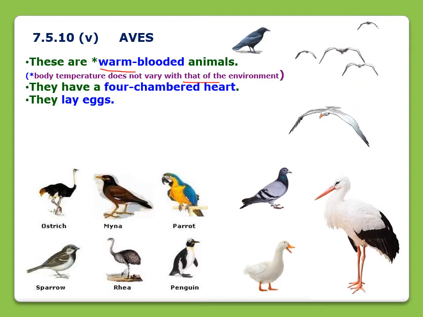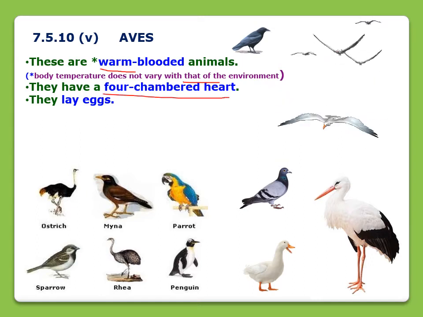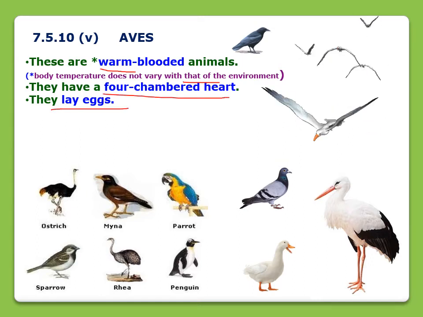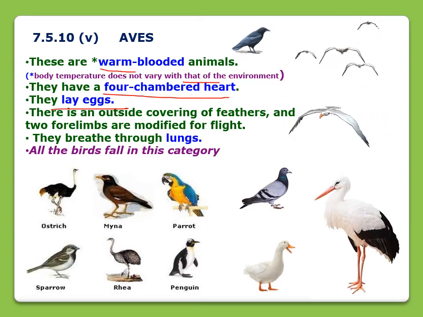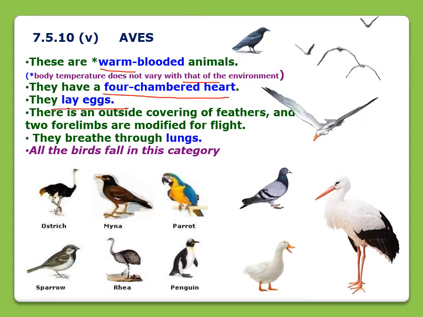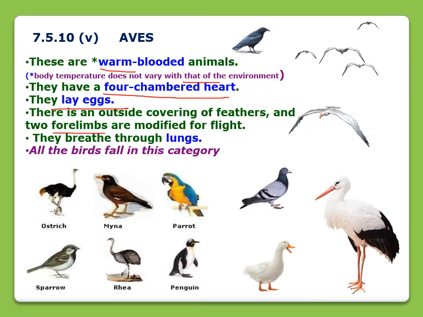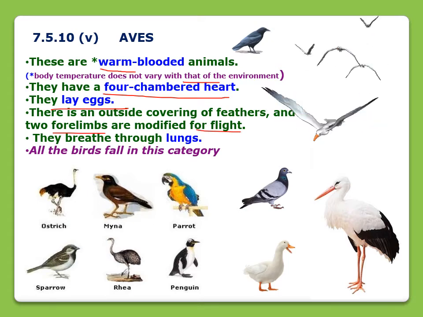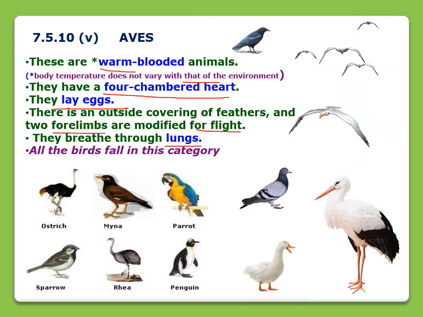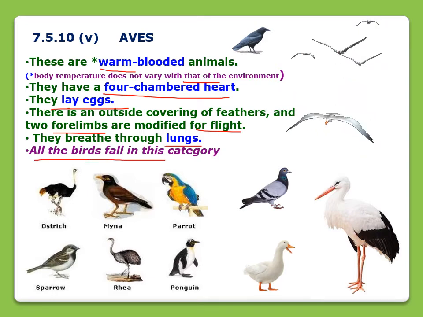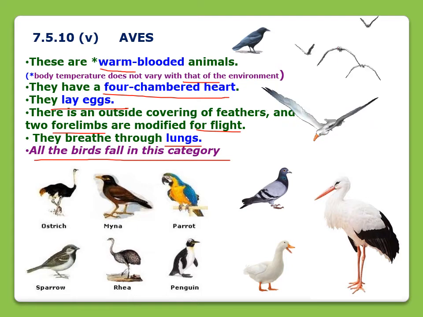These animals have a four-chambered heart. They lay eggs, and there is an outside covering of feathers, and the two forelimbs are modified for flight. And they breathe through lungs. As I told you, all the birds fall in this category.